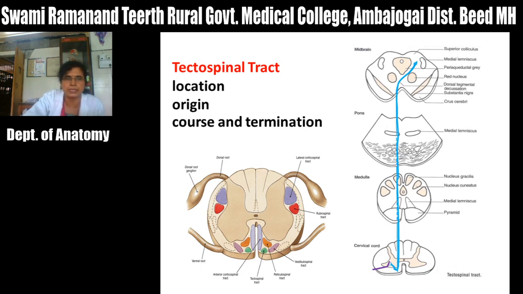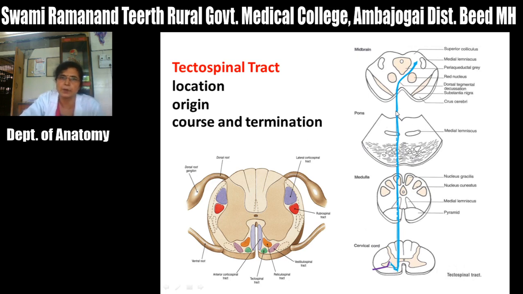Now the information about that pinch, that is nociceptive stimulation, is carried by the spinotectal tract to the tectum, that is the superior colliculus. For the movements of head and neck towards the site of stimulus, that information is carried by this tectospinal tract up to the cervical region for the reflex turning of head and neck.